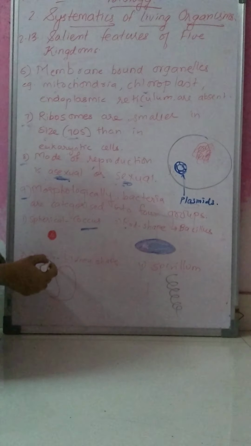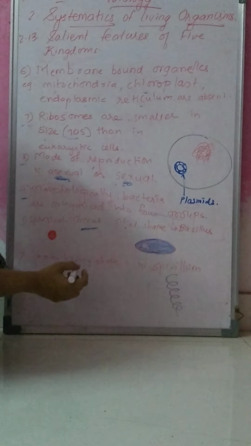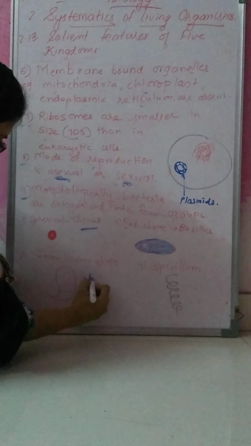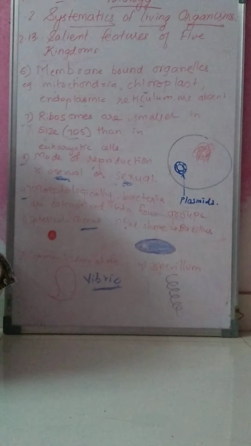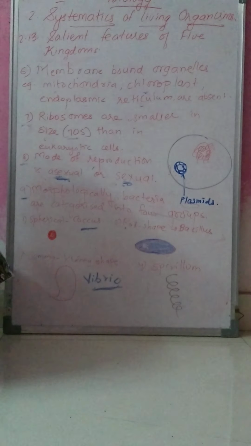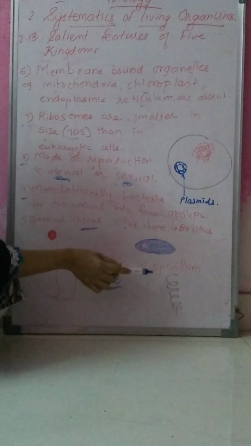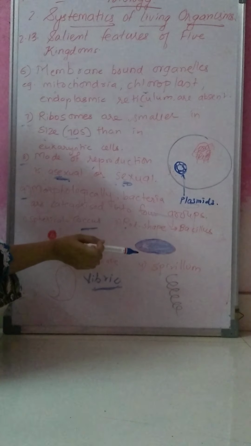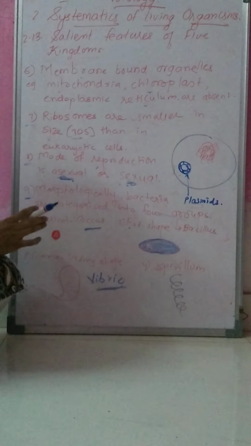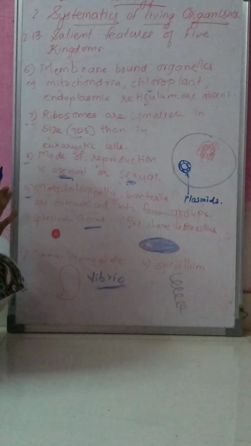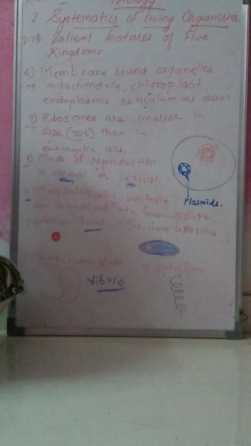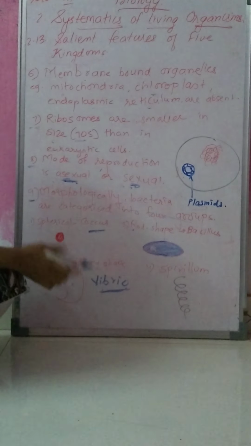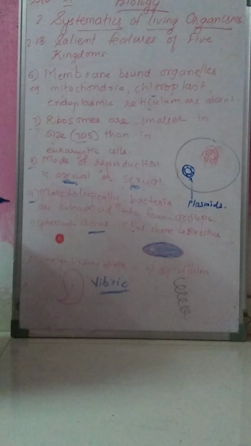If it is comma shaped, the example is vibrio. And if it is spiral shaped, the example is spirillum. So morphologically, bacteria are divided into 4 categories: spherical, rod shaped, comma shaped, and spiral.